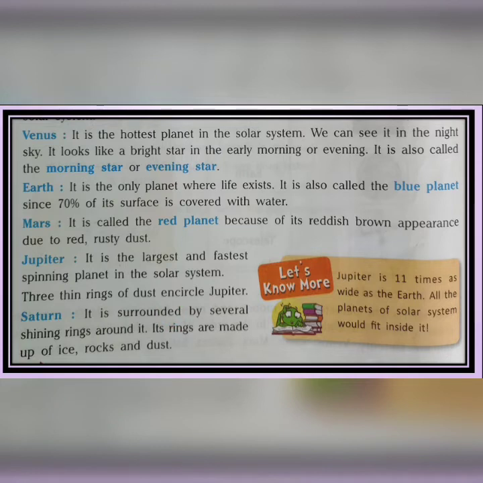So after here we got to learn that Mercury is the nearest planet to the sun. The hottest planet is Venus, and Earth is the only planet where life exists. Mars is the red planet. Jupiter is the largest planet.